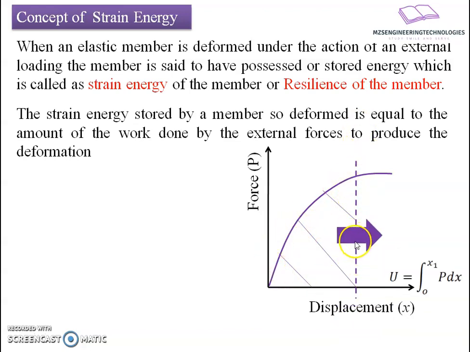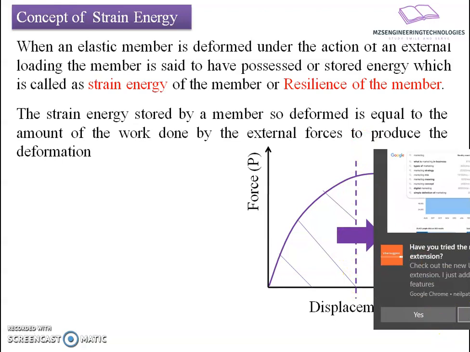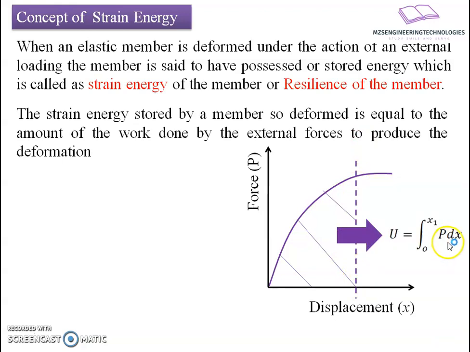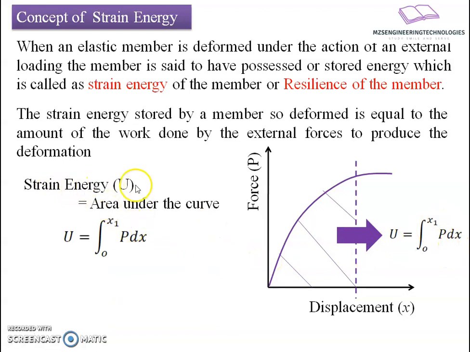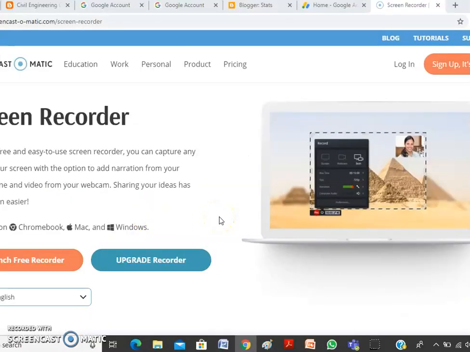We are going to denote the strain energy by capital U, which equals the integration from 0 to x1 of P into dx. The limits 0 to x1 define the area, and P into dx defines the two coordinates here. P is the coordinate related to force, and dx is the incremental displacement, because x is the total displacement and I am going for a partial part. So I will go for incremental displacement only. So the relation will be the integration from 0 to x1 of P dx. So strain energy capital U equals the area under the curve.